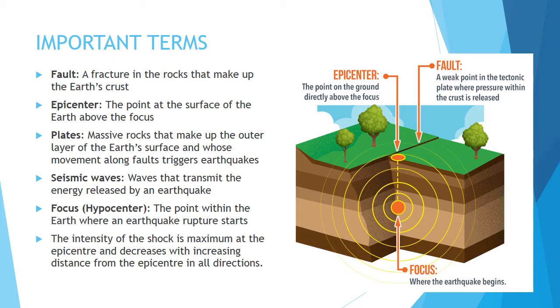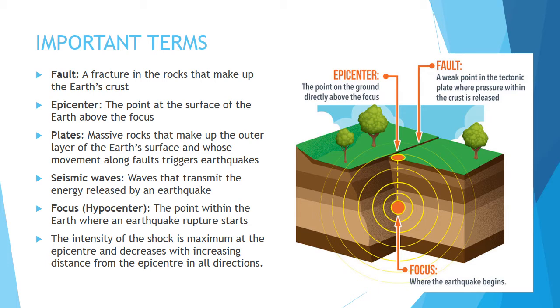Plates are the massive rocks that make up the outer layer of the Earth's surface and whose movement along faults triggers earthquakes. So plates are the rocks in the interior of the earth which keep on moving, and when there is a trigger or when there is a fault, at that time the earthquake occurs. So the tectonic movement of the plates is the major reason for the occurrence of the earthquake.